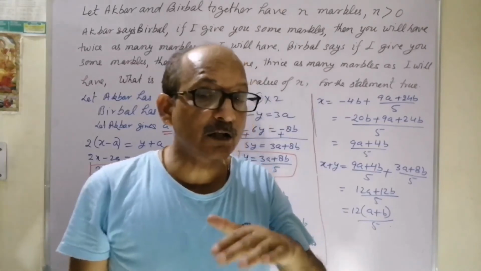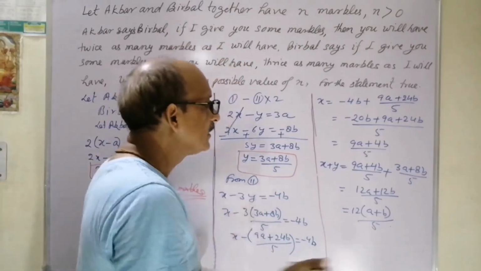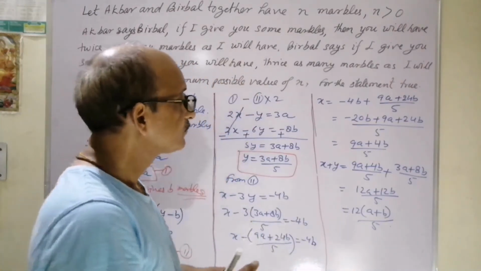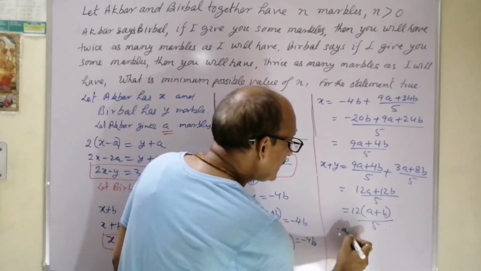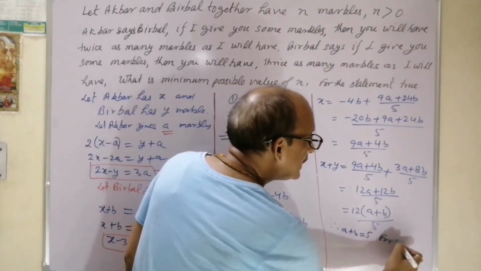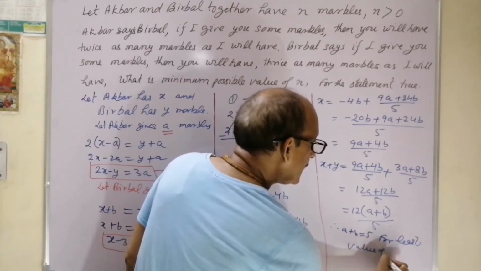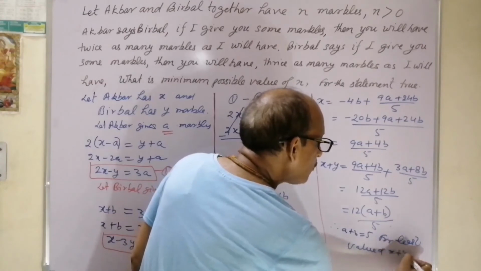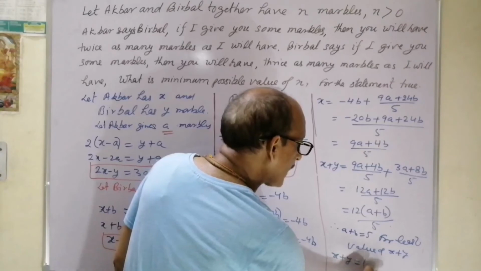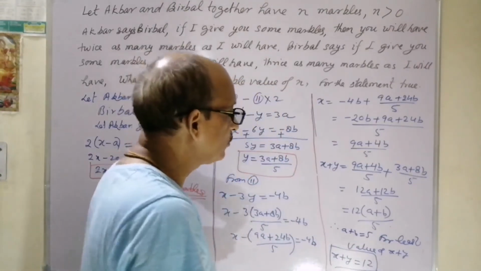Below 10 there is a number which can be cancelled by 5. Therefore a plus b is equal to 5 for the least value of x plus y. Therefore x plus y is 12. That's the answer, n is equal to 12.